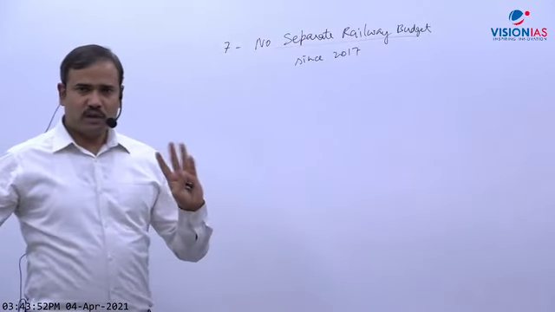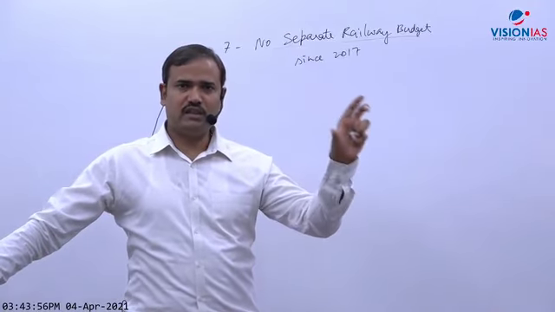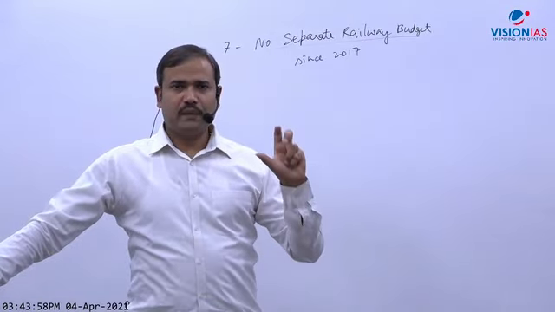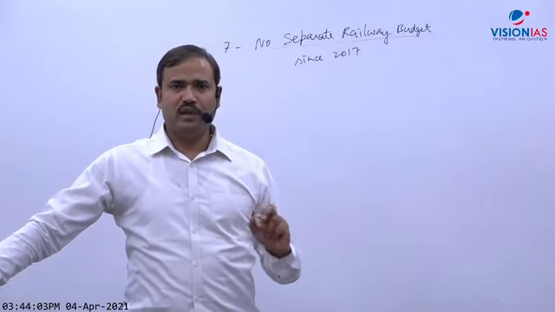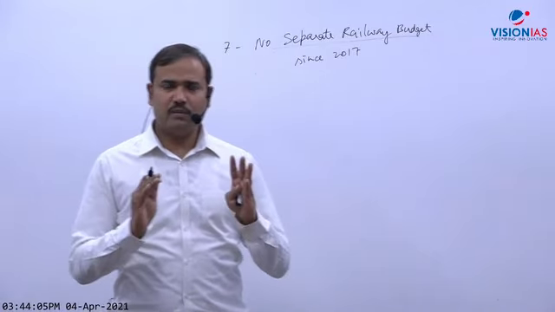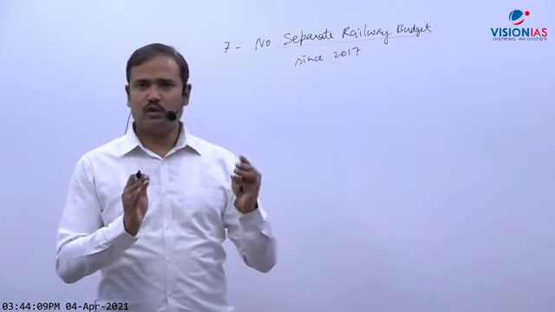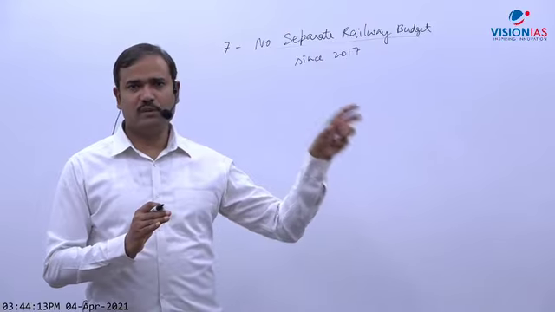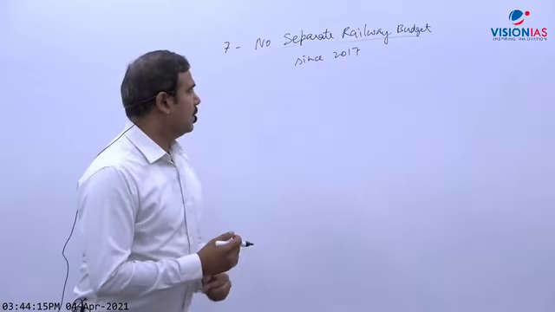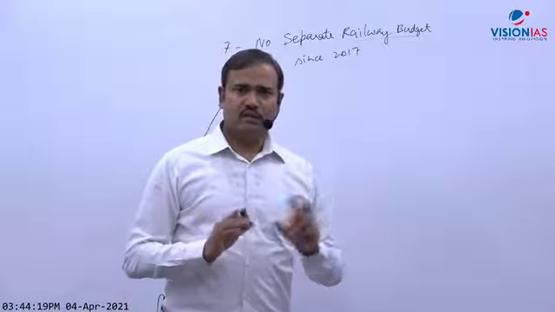So it should be clear that earlier a separate railway budget was presented, plus railways was also part of the general budget. Now railway will only be a part of the general budget, just like earlier. Earlier also it was a part of the general budget, but a separate budget was also there. Right now a separate budget will not be there. So since 2017, no separate railway budget will be there.